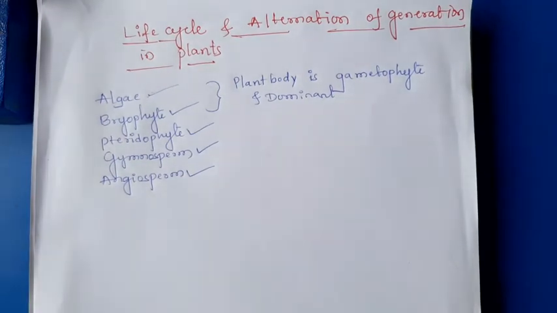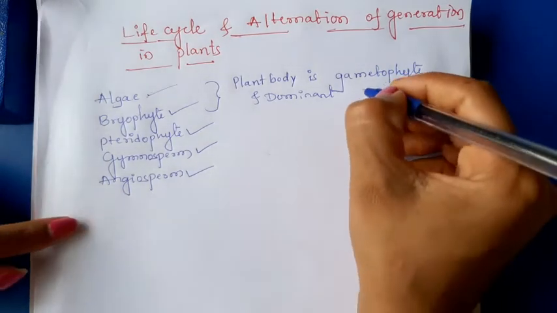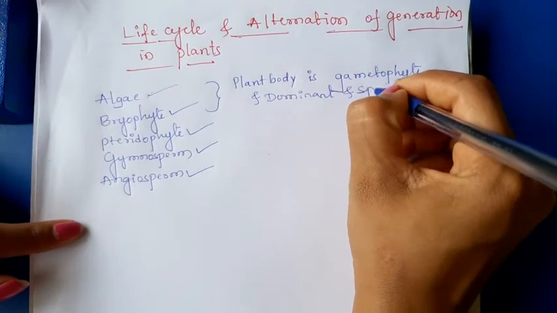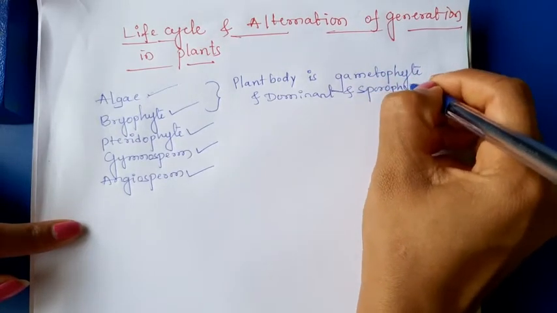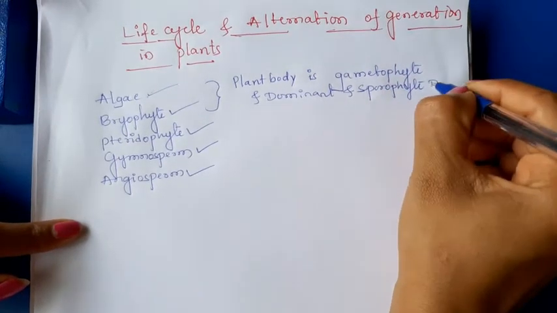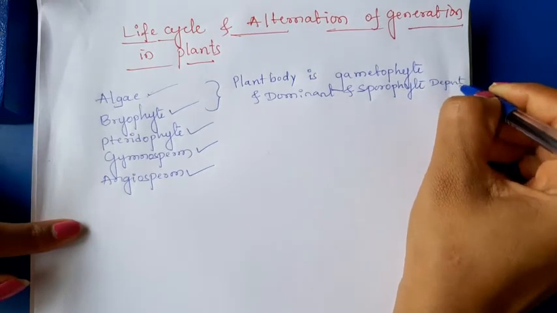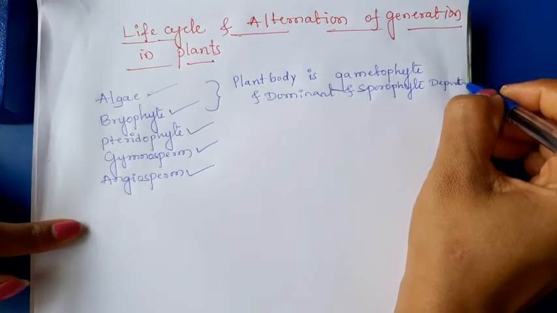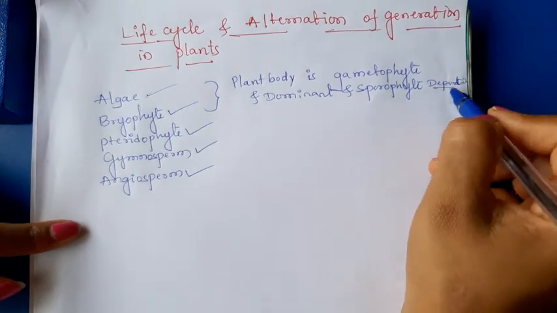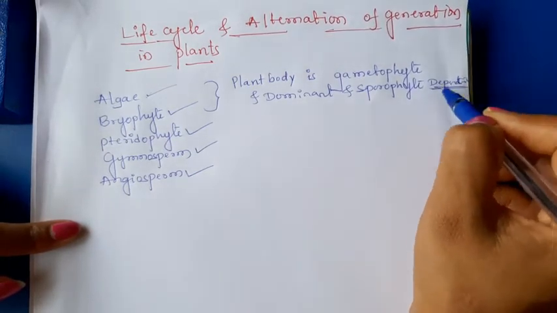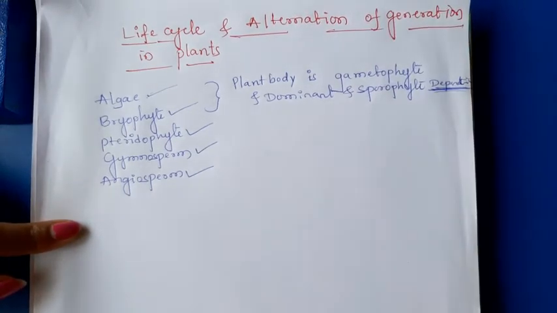The sporophytic plant body depends on the gametophyte. Here I can write that sporophyte is dependent. Okay, I am not getting space here, that is why understand this one is dependent.